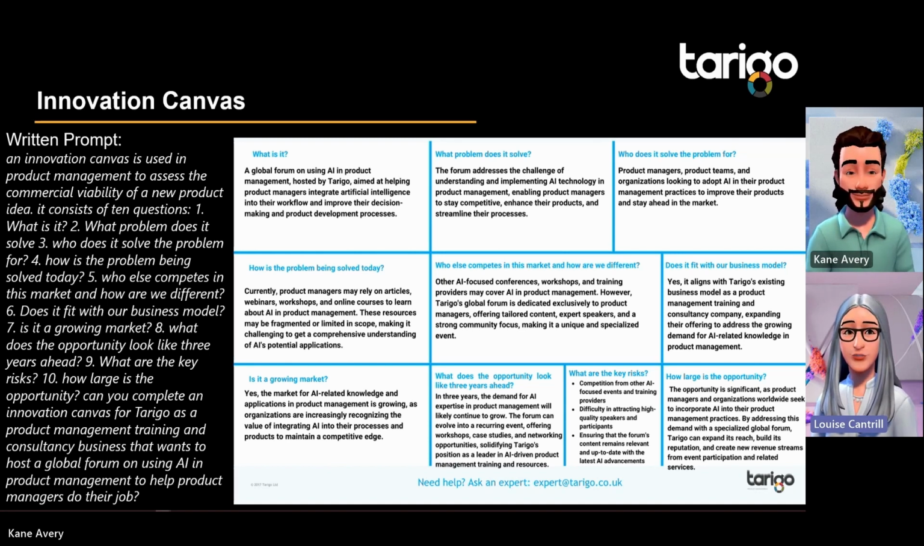We can see on our screen now, we're sharing the prompts that we discussed last time that we pushed through AI in order to achieve this canvas and an assessment of this idea, which is a global forum for product management on AI. Kane, however, where did we pick it up? We picked it up around scale and said, didn't do a great job of scale.